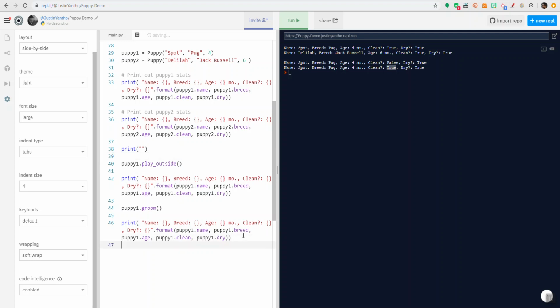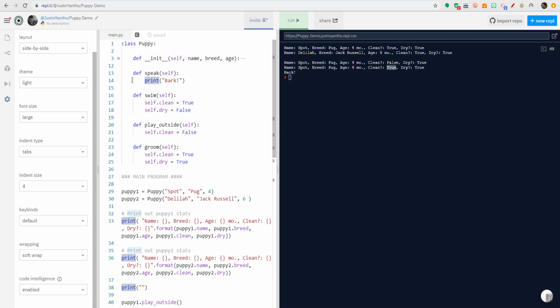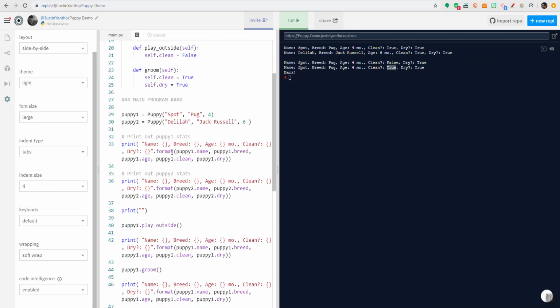So for example, I could say puppy2 dot bark, or I call it speak. So I could say puppy2 dot speak, and you'll notice I didn't say the print command here. I just said puppy2 dot speak, and that's because the speak has the print statement inside of it. And so when we want to print something to the output, we're typically always running this print command and inside these brackets, giving the things we want to print. And like I said, here's maybe the normal way we see it, where we just print a word. And when we're using variables to print, we are going to use this dot format method.